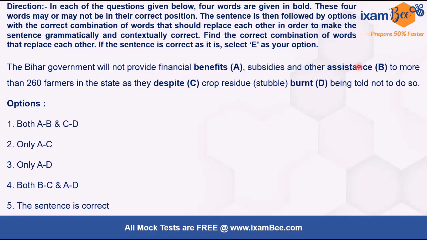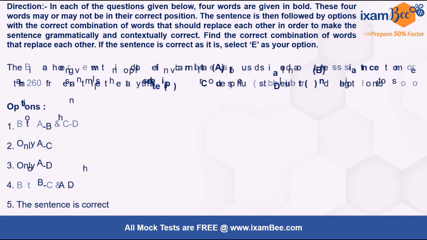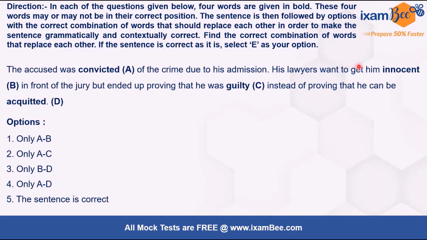Alright. Now moving ahead to another such question. It says the accused was convicted of the crime due to his admission. His lawyers want to get him innocent in front of the jury, but ended up proving that he was guilty instead of proving that he can be acquitted. Okay. So when we read this, we see that there is something that is not correct here.